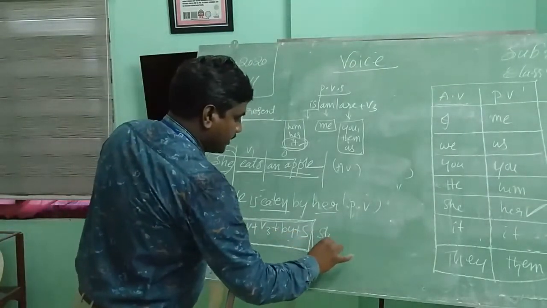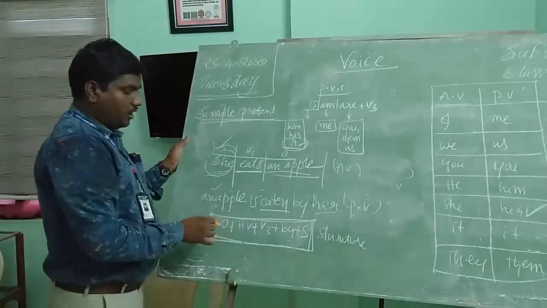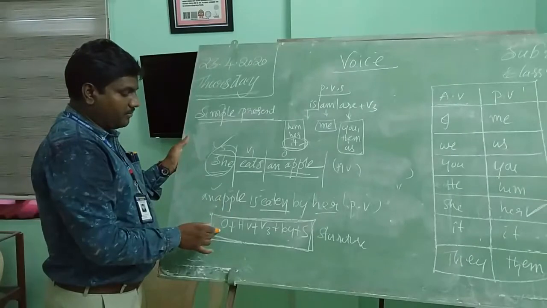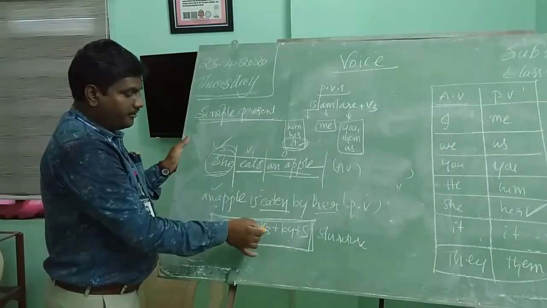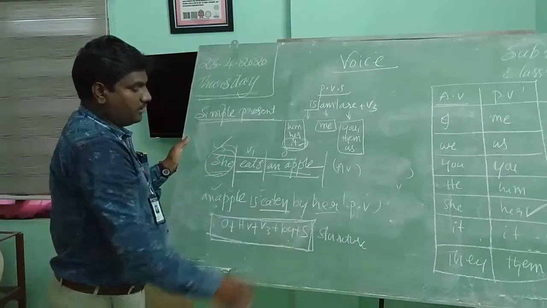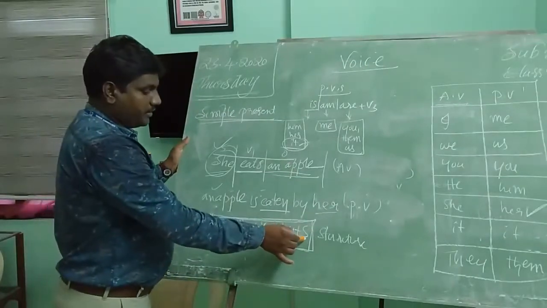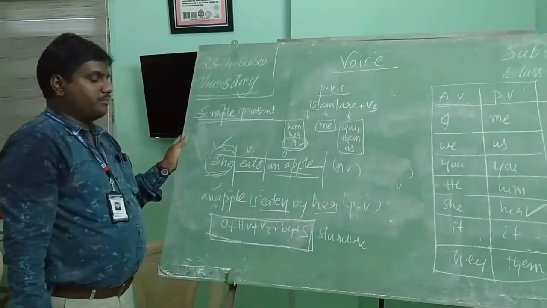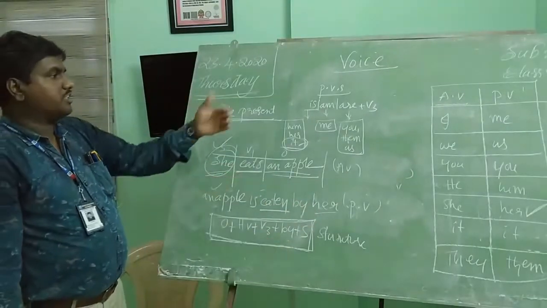Here the object changes into subject. So in this way we can write simple present tense passive voice. Do you understand, children? Next, let's move on.